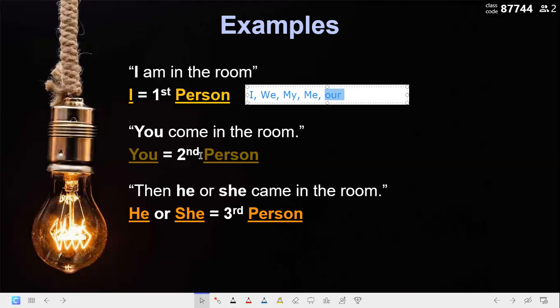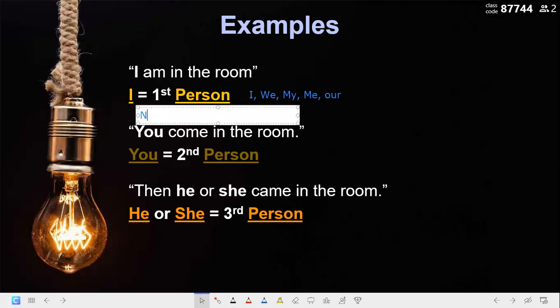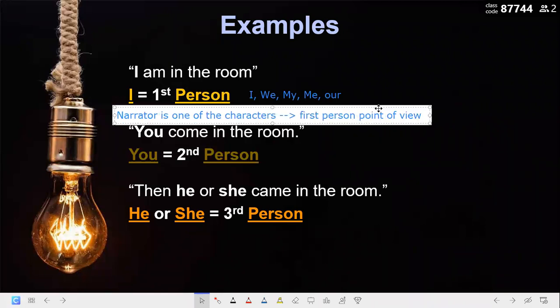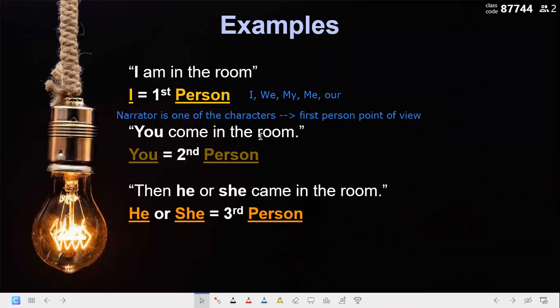So guys, if the narrator is one of the characters, so this is the what? This is the first person point of view. If the narrator is one of the characters, so this is the first person. Okay, Qusay, I will explain it again. If the narrator is one of the characters, so it's the first point of view. Qusay, listen to me.